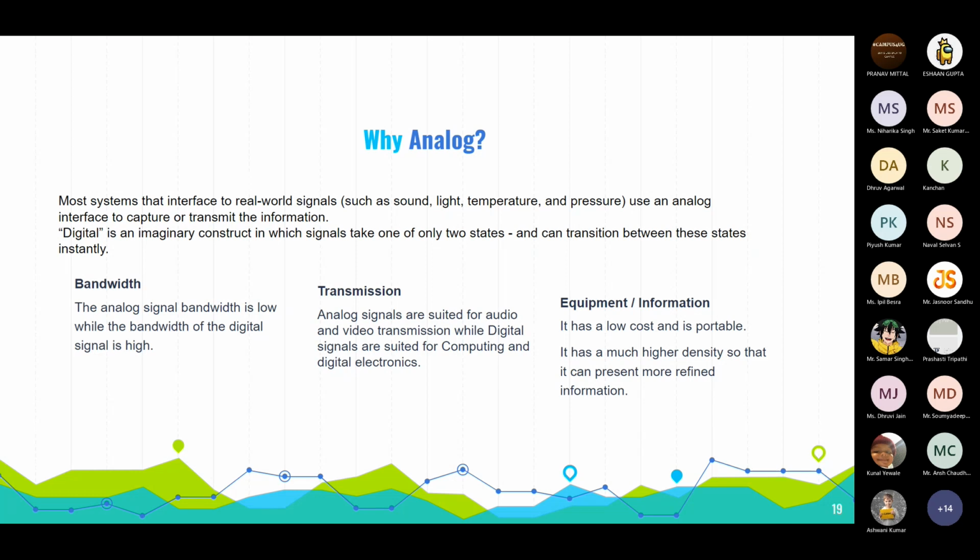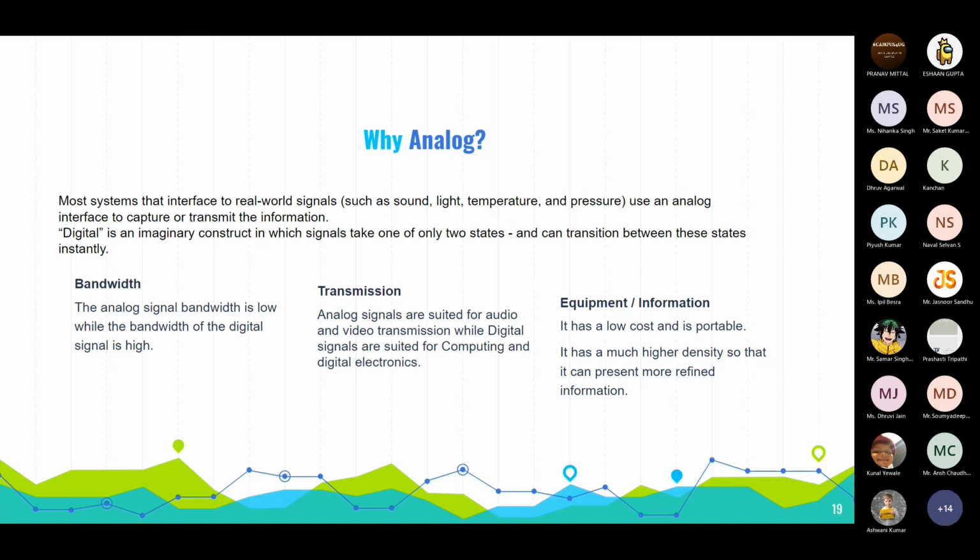Now the bandwidth. Analog bandwidths are low, while the bandwidth of digital is high. So digital signals have a higher bandwidth and analog signals have a lower bandwidth. In transmission, analog signals are suited for audio and video transmission, while digital are for computing and stuff.